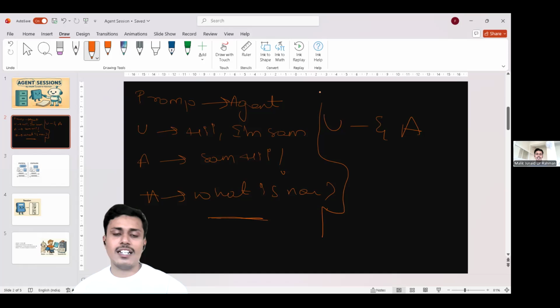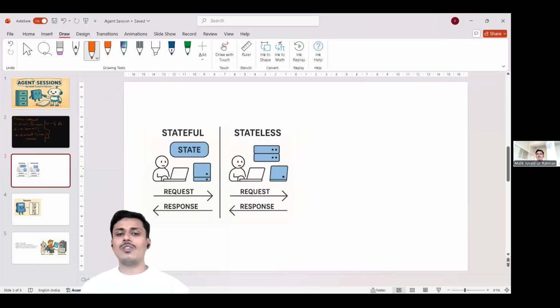Now let's understand what happens in this. There are two types of sessions. One is a stateful session, one is a stateless session. The condition which we have discussed so far, of forgetting things after you restart something, is known as a stateless session. It's a one-way conversation.